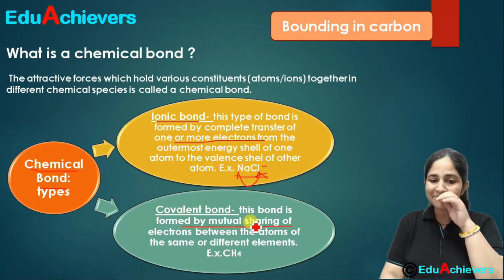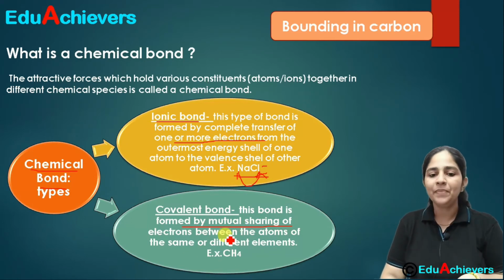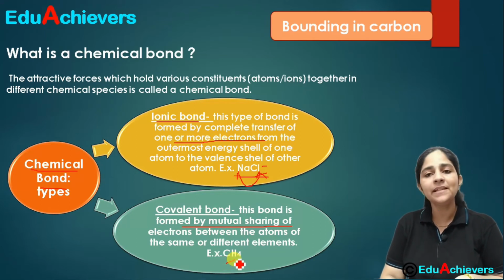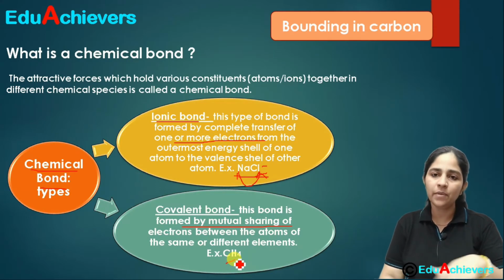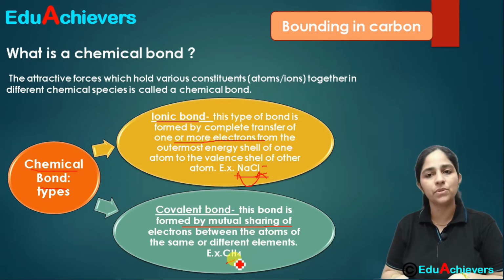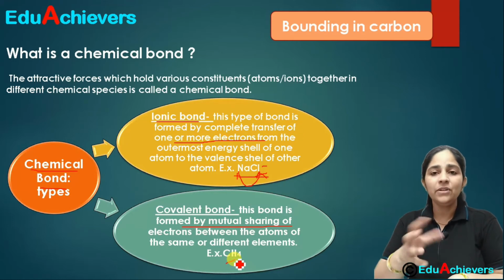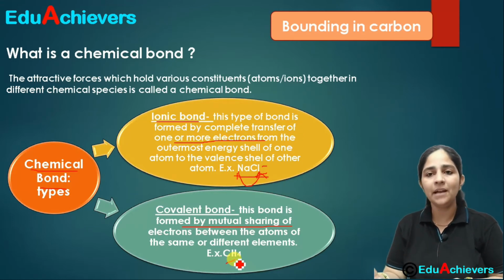So here we can talk about carbon. The carbon's atomic number is 6. That means it has 2 and 4, so 2 in the inner orbit and 4 in the outermost orbit. Now those 4 electrons do not make the octet complete.